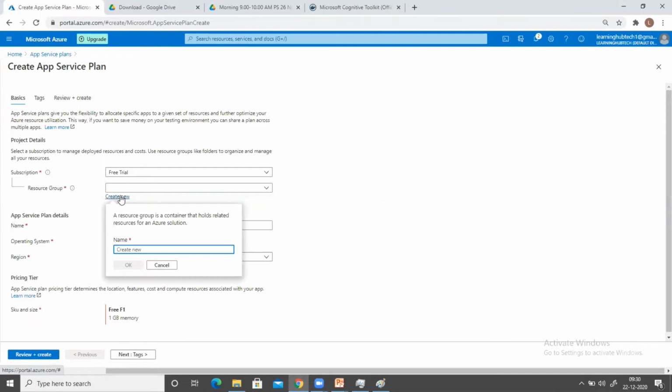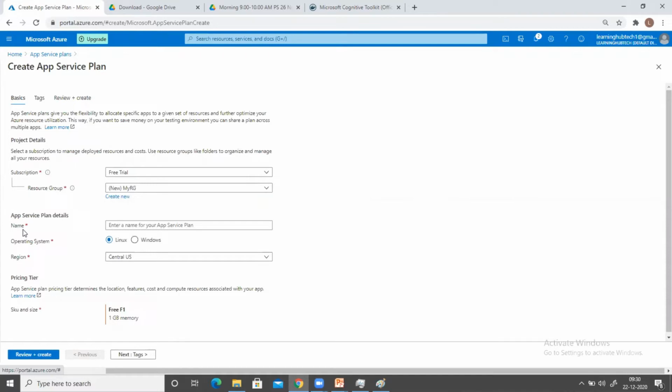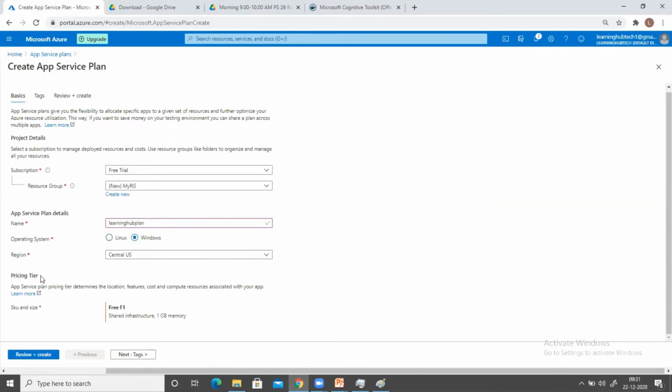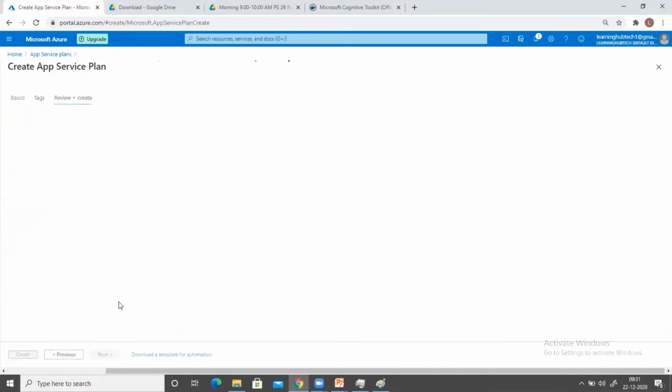I have created a resource group. The name of the resource group is my RG. Now it is asking me about the plan name. I said the plan name is Learning Hub plan. Learning Hub is my company, and I have taken a plan for my company, that is Learning Hub plan. Now it is asking which operating system you want to select. I said Windows, and here you can see the pricing tier. By default, it has selected the free F1, and I do not have any option to change it here, but later we can change it. As of now, just go ahead and create this one.